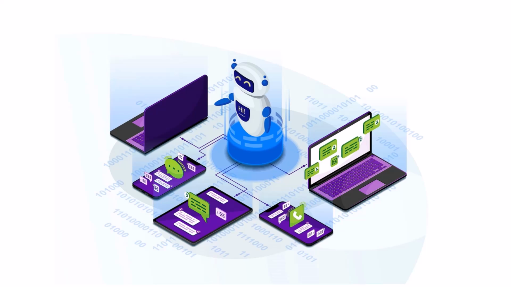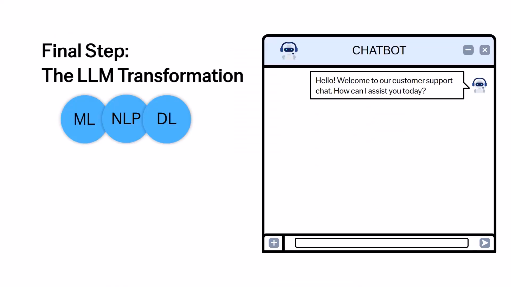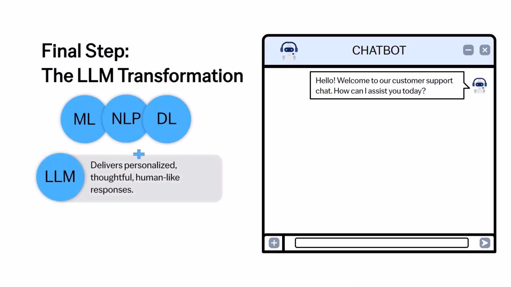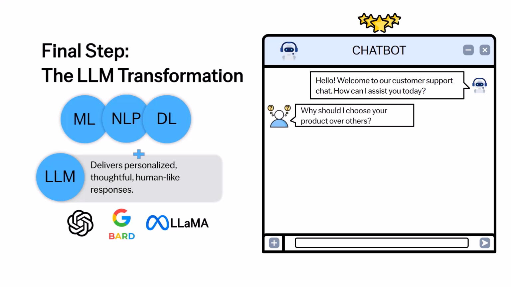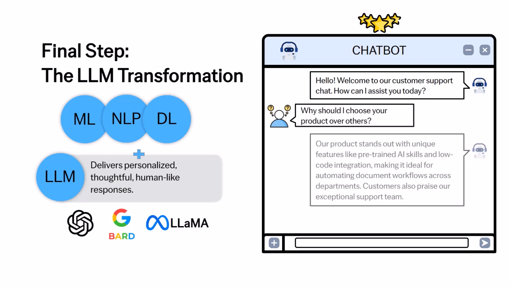Yet, as users push its limits with open-ended and highly specific questions, you realize there's more room to grow. Finally, you unlock the potential of a large language model like GPT-4, Google Bard, LaMDA, Meta's Llama, etc. The chatbot transforms into a conversational powerhouse. Trained on vast data sets, it can handle almost any question with ease. When a user asks, "Why should I choose your product over others?" the chatbot doesn't just list features. It crafts a thoughtful, personalized response.